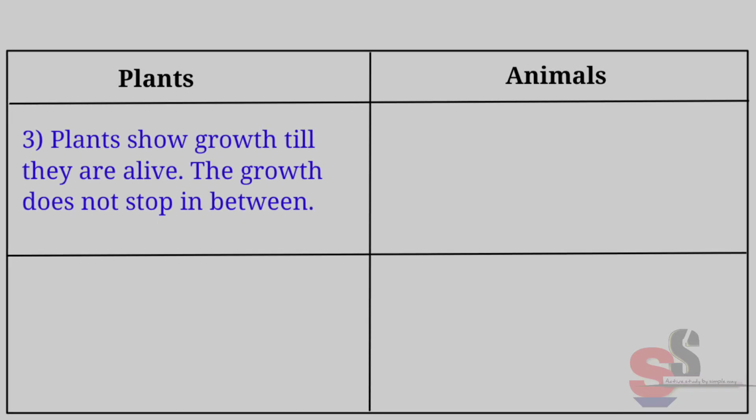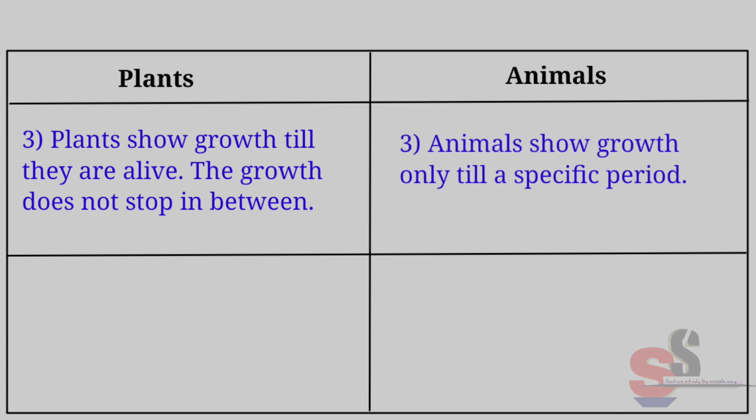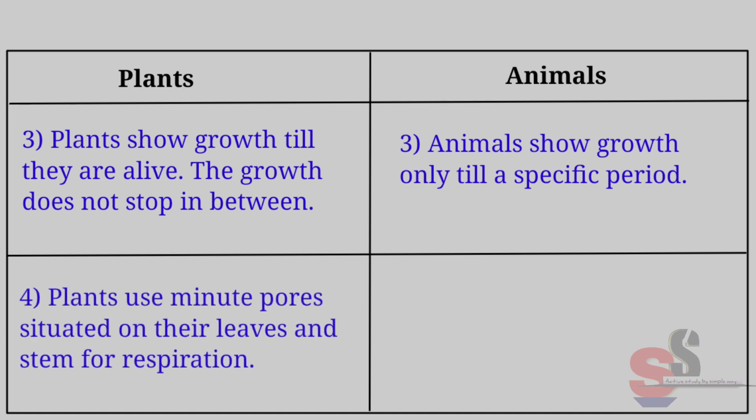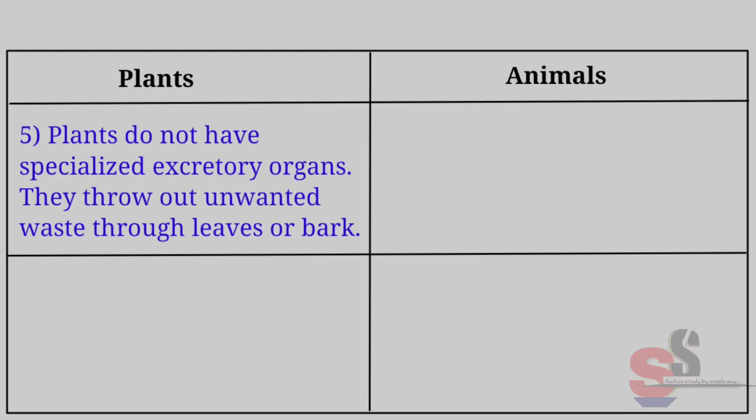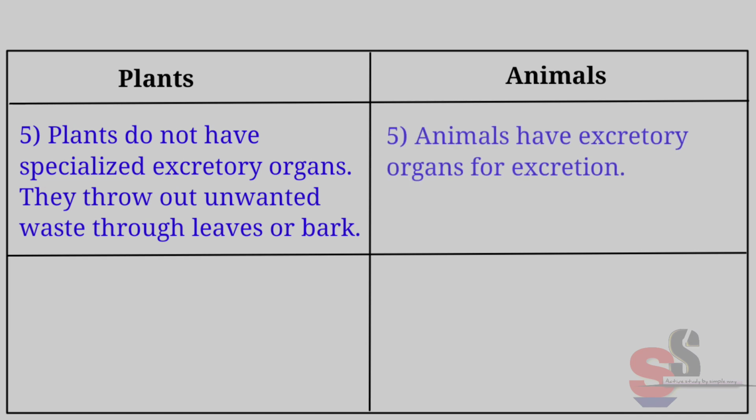Third difference is plants show growth till they are alive. The growth does not stop in between, whereas animals show growth only till a specific period. Now, fourth difference is plants use minute pores situated on their leaves and stem for respiration. Animals have respiratory organs for respiration. Fifth difference is plants do not have specialized excretory organs. They throw out unwanted waste through leaves or bark. Animals have excretory organs for excretion.